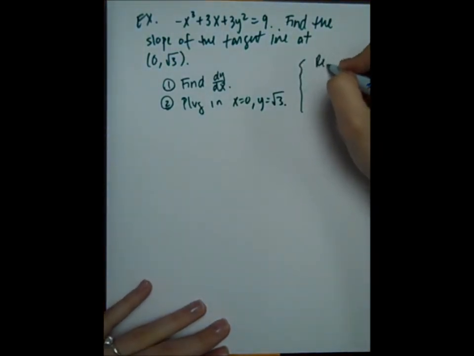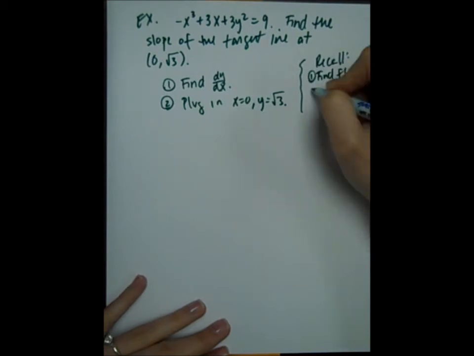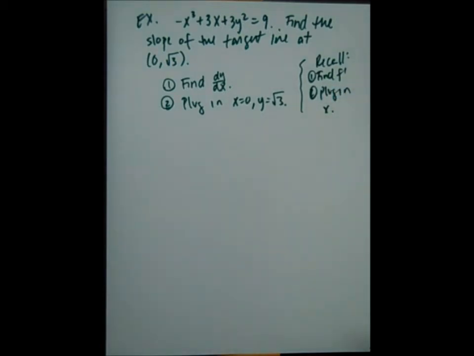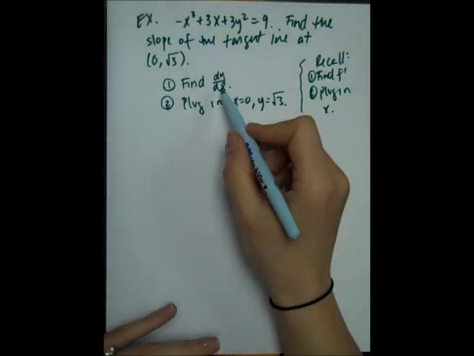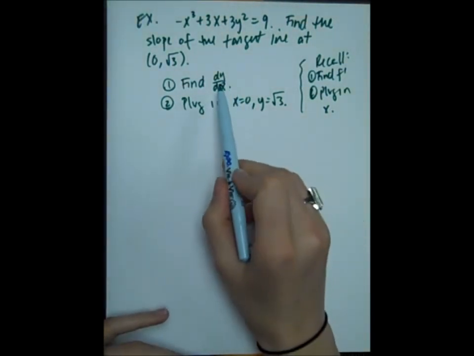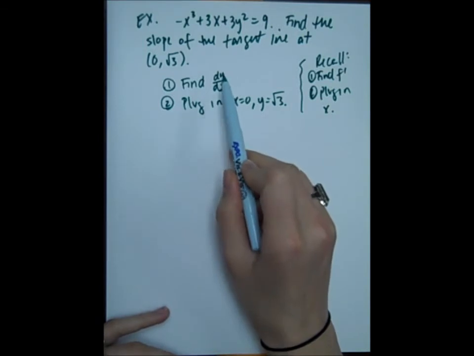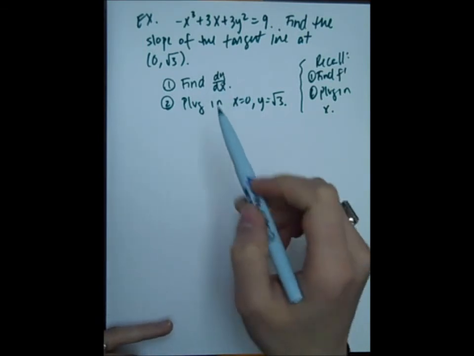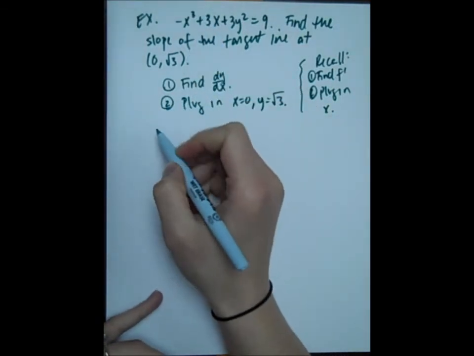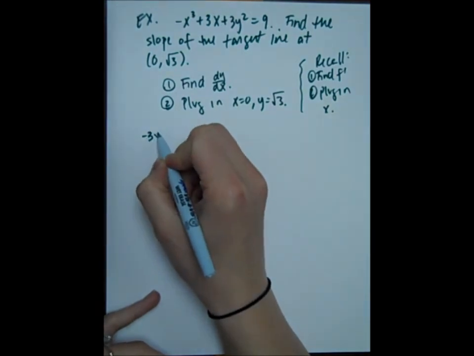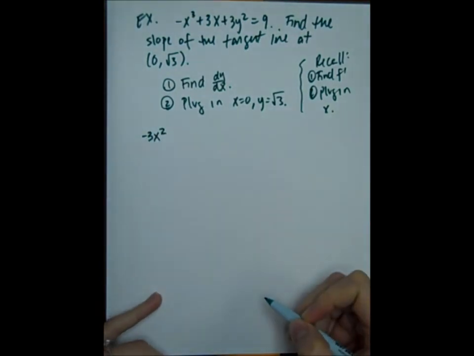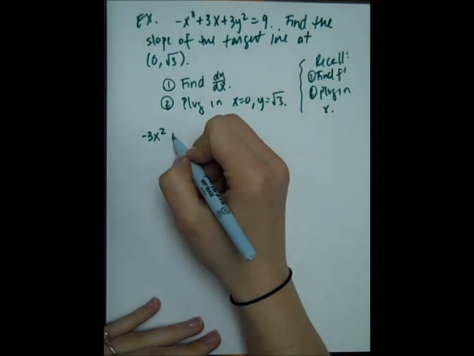If you recall, what did we do before? We would find f prime, and then we would plug in for x. It's the same idea, only now we have to use implicit differentiation. So let's find dy/dx. This means that x is the variable, y is a function. So what's the derivative of negative x cubed with respect to x? That's negative 3x squared. What's the derivative of 3x with respect to x? Just 3.